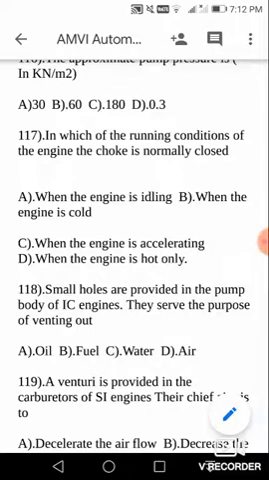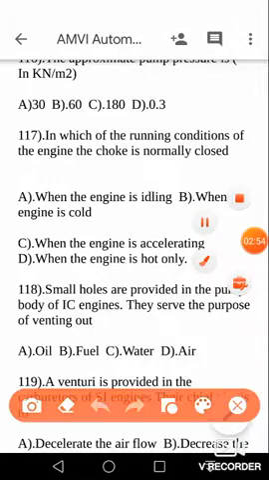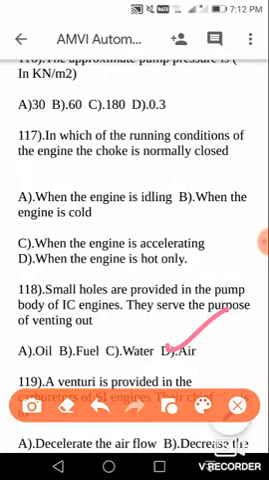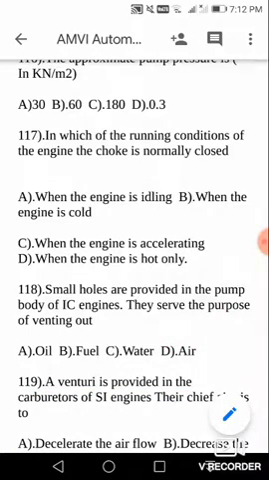Next question. Small holes are provided in the pump body of IC engines. They serve the purpose of. So see the bits how confusing they are: oil, fuel, water and air. So here your answer is air. So small holes are provided in the pump body of the IC engines, and they serve the purpose of venting out the air, neither the fuel nor oil nor water, because all are closely related with the IC engine. Yes or no? Fuel, oil and water. So your actual answer is D.